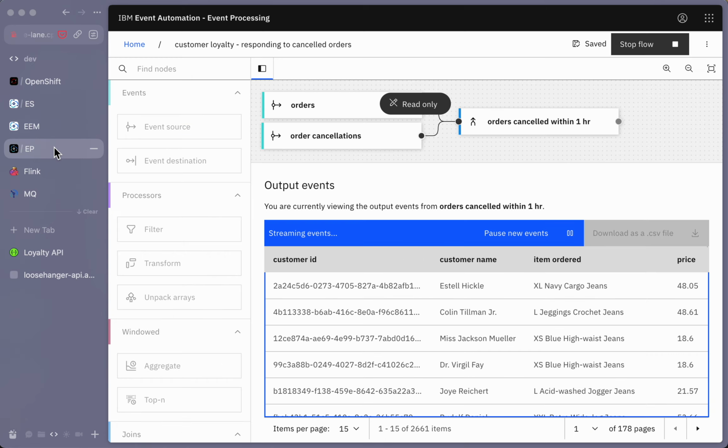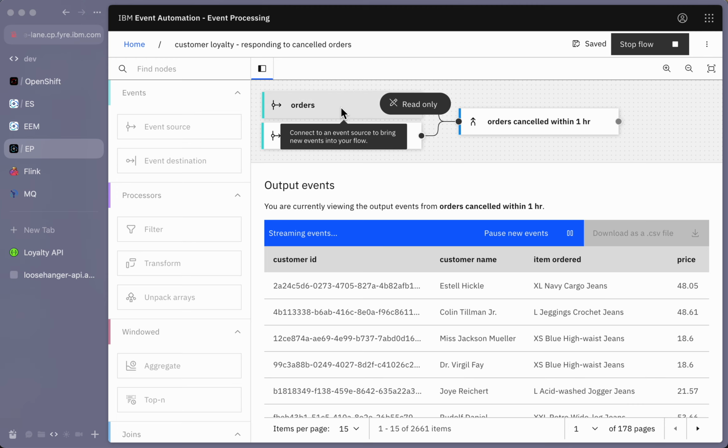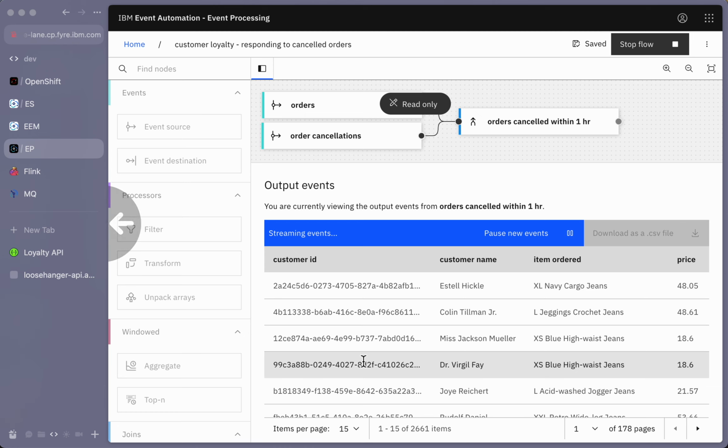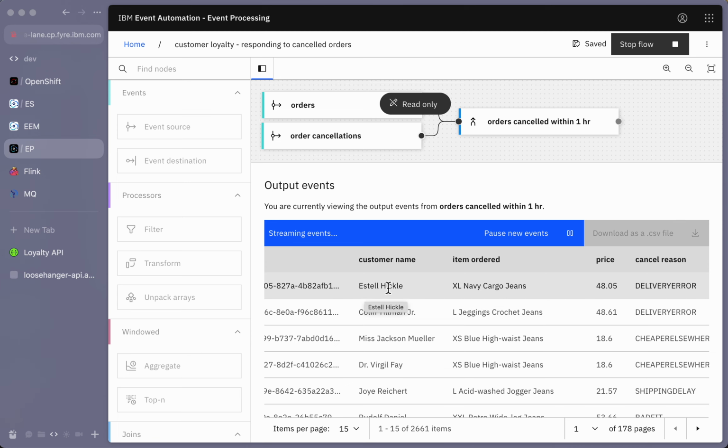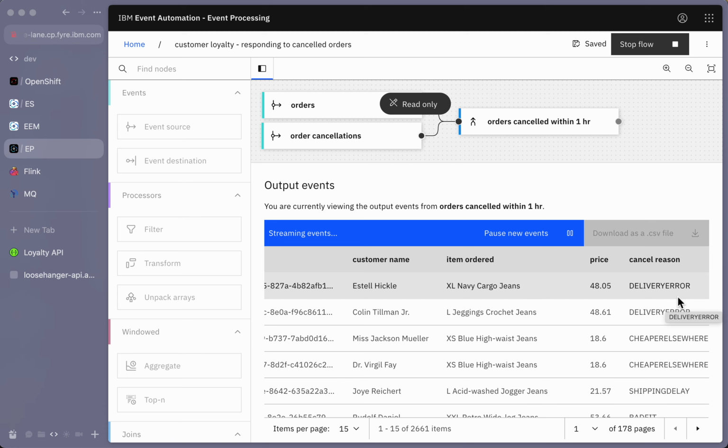Now, I've made a start on this already. I've got that stream of order cancellations here, and I've joined it with those original orders. So I've brought in some additional context about who the customer was, what it was they ordered, and so on. So I can see that Estelle Hickel ordered these Navy cargo jeans, and they cancelled it because of a delivery error.